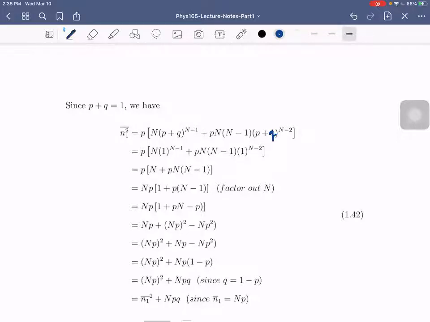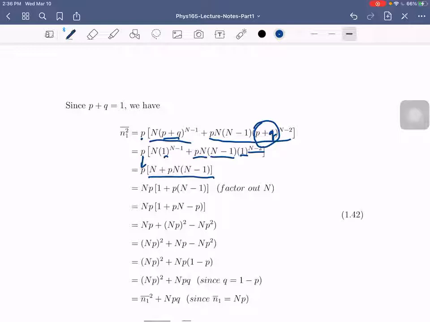The factor p is still here, sorry. That stays, and this is similar to earlier. However, do take note of this one: this is p plus q, which is equal to 1. Since whatever the exponent is, it is still 1. So that goes away. What we have is still the p, and this also becomes 1. So it is just n. This one is pn times n minus 1. So this is what remains.